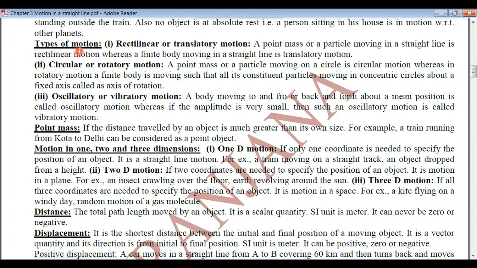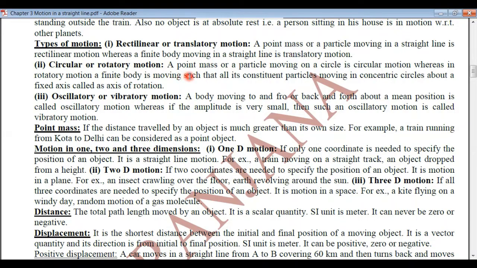Now let's study different types of motion. The first one, rectilinear or translatory motion. A straight line motion, we call it rectilinear or translatory motion. A point mass or a particle moving in a straight line will be called rectilinear motion, whereas a finite size object moving in a straight line will be called translatory motion. So it is a straight line motion.